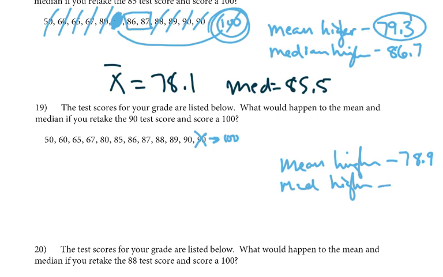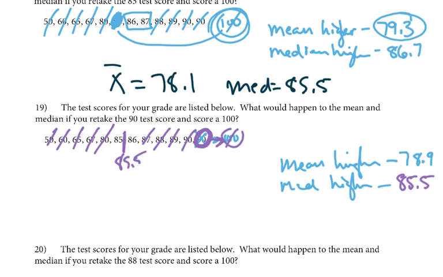What about the median? Okay, well, if we do the median on this one, 85.5. Notice it's the same. Okay? Because 90 was already that last number, so by making it bigger, we didn't change that, which is why when we talk about an outlier, say somebody scored on a test 200 points, okay?